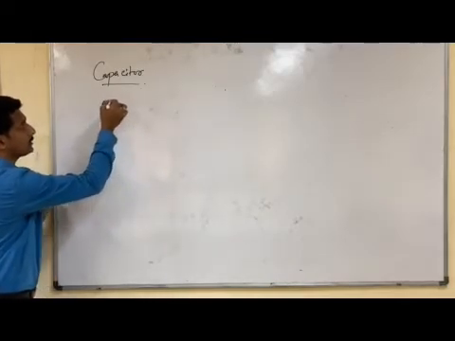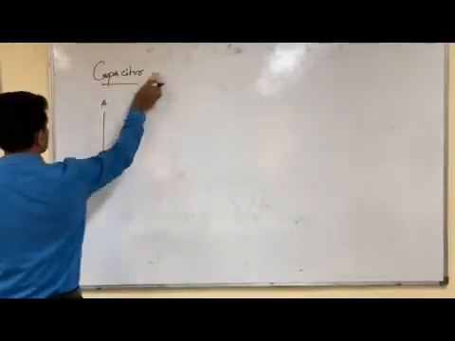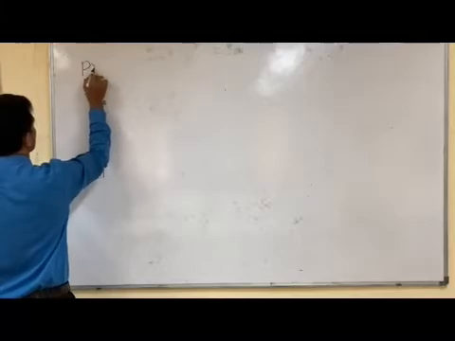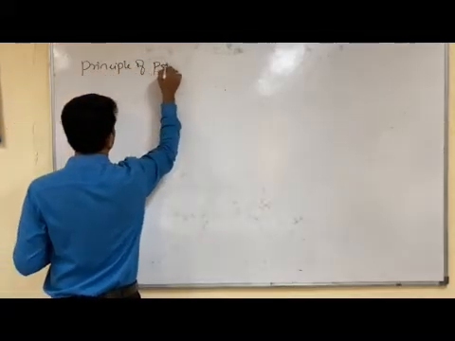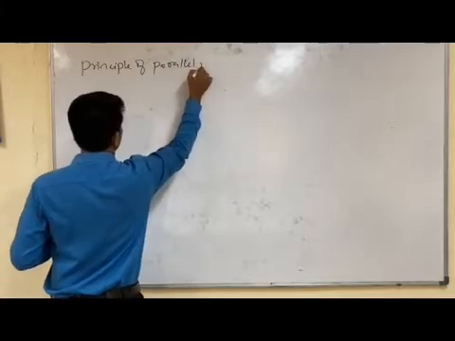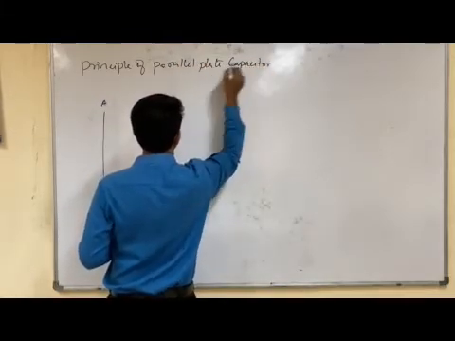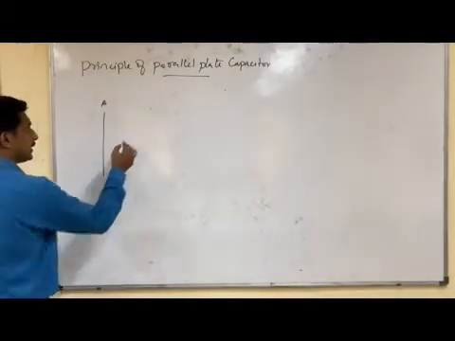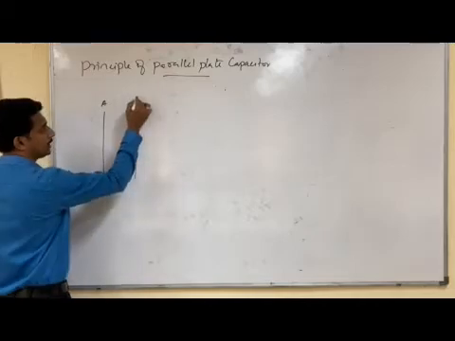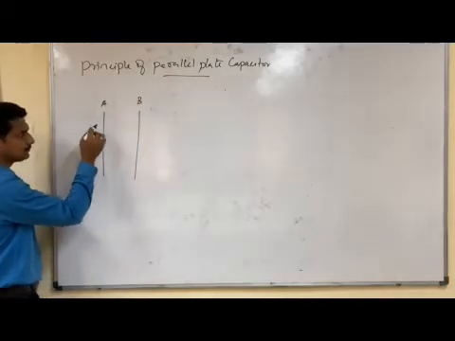We are discussing the principle of a parallel plate capacitor. So we have two conductors, and I name them A and B.